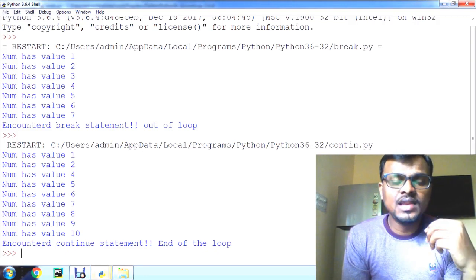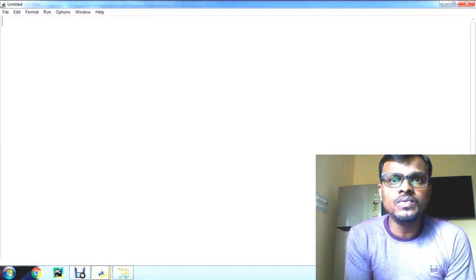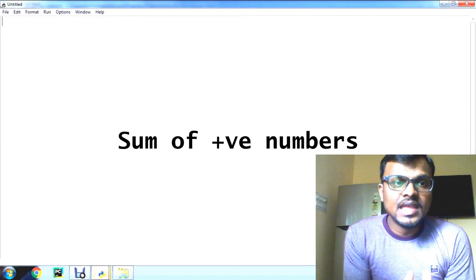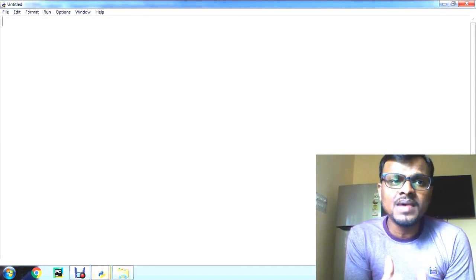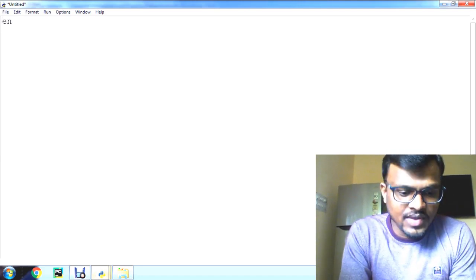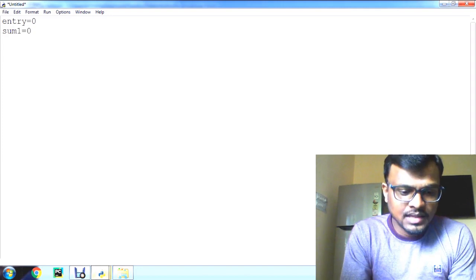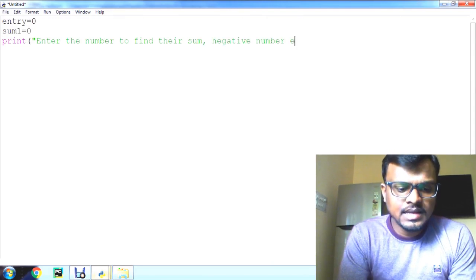Okay guys, now let us see more examples along with these two statements. In this program I am going to find the sum of all the positive numbers entered by the user. If a negative number is entered by the user, the control should end the program and it should print the sum of the positive numbers. For that, let us take the variable entry. Entry is initially 0, and sum1 is also initially 0. Now I am going to ask to enter the number to find their sum. A negative number ends the loop.